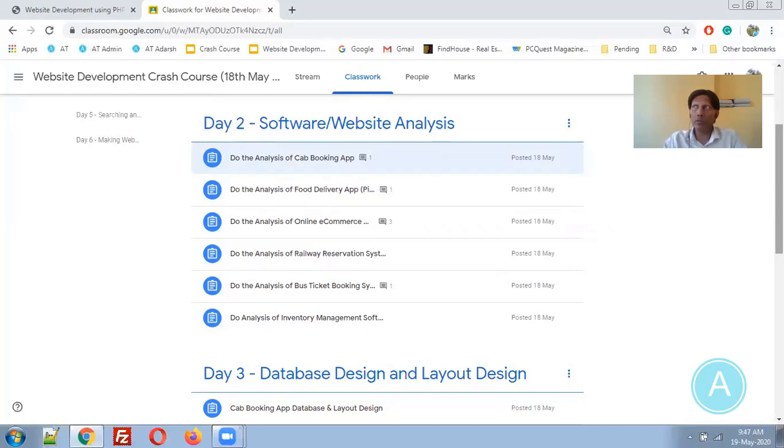For example, you are using Swiggy, somebody is using Zomato, so they may give you the idea that Zomato is providing this and that. According to that, you need to update this particular analysis. And one analysis is pending, that is the railway reservation system, which you have to do. So today's task is to complete all this analysis.